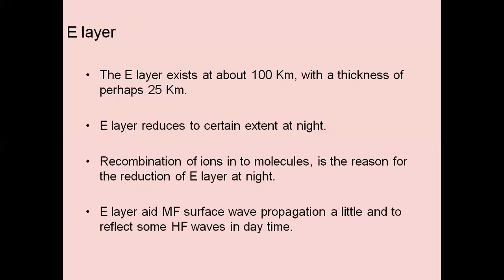So the E layer exists at about 100 kilometers with a thickness of 25 kilometers. It reduces to a certain extent during night time, and recombination of the ions into molecules is one of the reasons for the reduction. The E layer aids medium wave surface wave propagation to a small effect and reflects some HF waves in daytime.